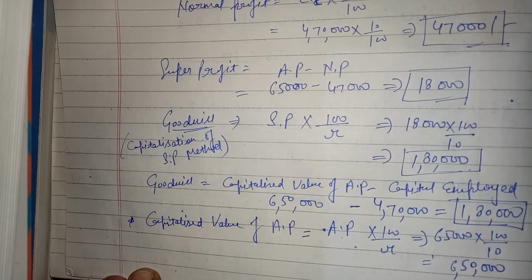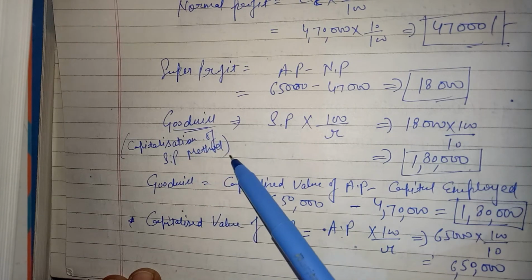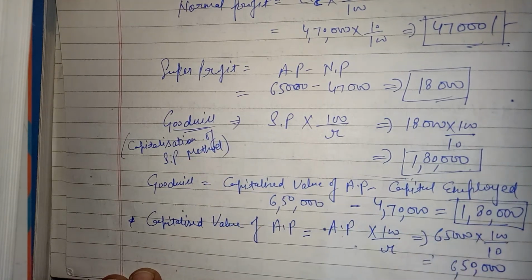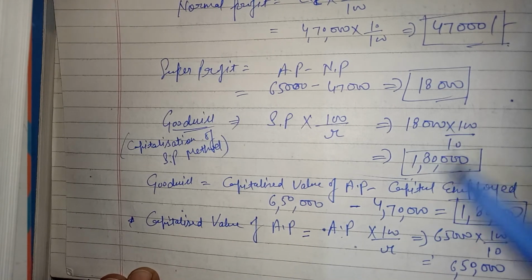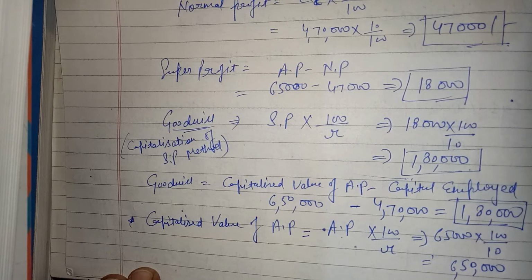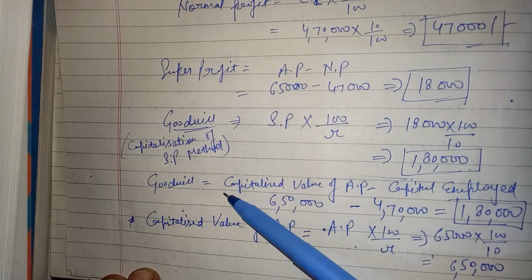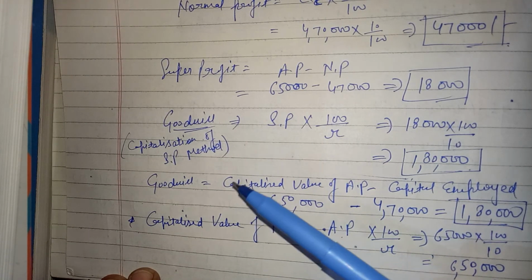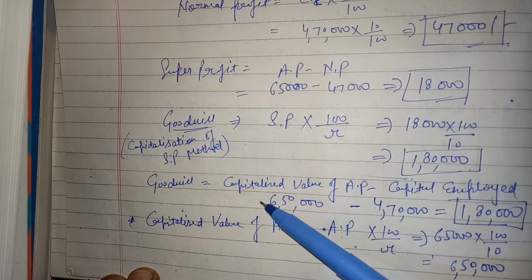And here also goodwill is 1,80,000. So in the third method, whether we are applying the capitalization of super profit method or the capitalization of average profit method, the answer remains the same. 1,80,000, 1,80,000. Clear? Capitalization of super profit method and capitalization of average profit method. This is our third method of calculating goodwill.